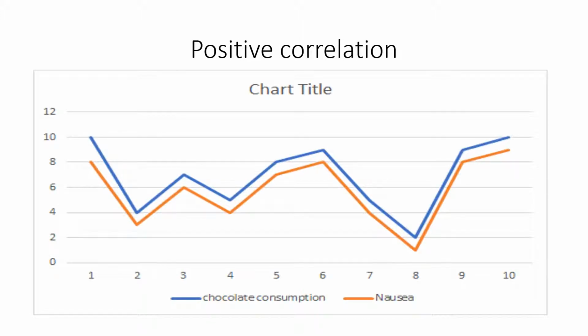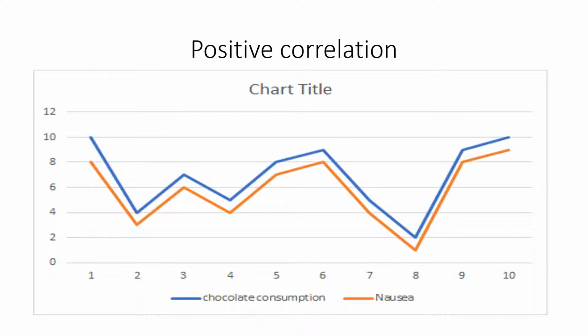One way a correlation can exist is in a positive way, a positive correlation. Take a look at this graph here. The blue line represents how much chocolate a person has consumed, and the orange line represents their degree of nausea.